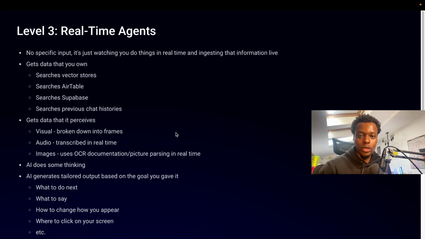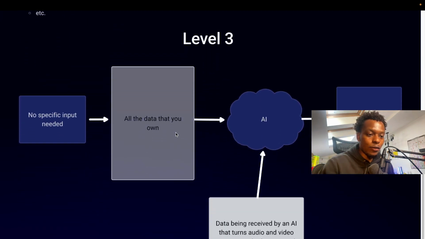Then you have audio transcribed in real time, and then you have images, which would use OCR documentation or picture parsing in real time. So if somebody shows you, here, this is a recording or a WhatsApp conversation that you had with someone that you're looking at, it could pick up the information, digest the text and then understand what it is. From there, AI does some thinking, and then AI generates a tailored output based on the goal that you gave it. What to do next, what to say, how to change how you appear, where to click on your screen, all that good stuff. And that is level 3.